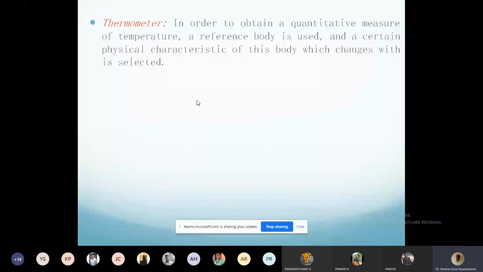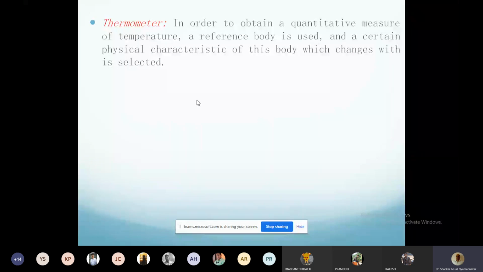So the level of the mercury is sensitive to the temperature, right? It is one characteristic which is dependent on the temperature. There is a one-to-one correspondence. For every temperature, there is a height. For a given temperature, the height is fixed. Whether you measure the temperature in India, Africa, or Australia, for this temperature, the mercury height will be the same. It will not be different.